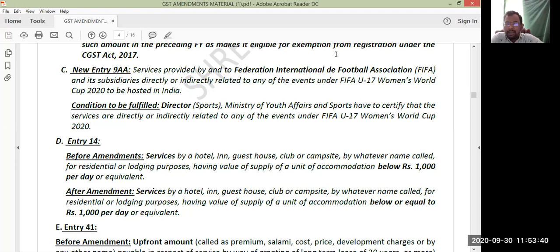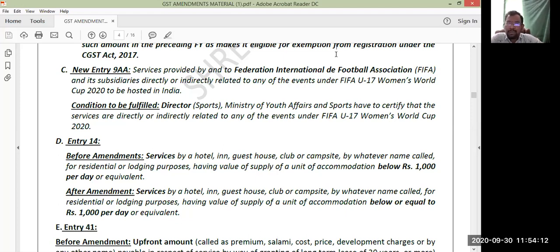So now there is a new entry. It was scheduled in the month of February and March. But by the time the corona attacked the entire world, right? In India, we saw the first case on January 30th, I guess, to the best of my knowledge. January 30th, 2020, or February 1st, 2020, the first COVID case was registered in India.